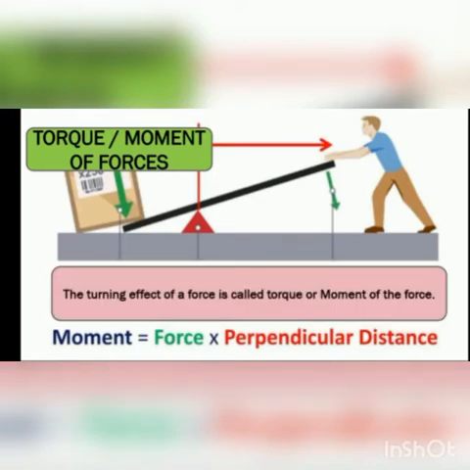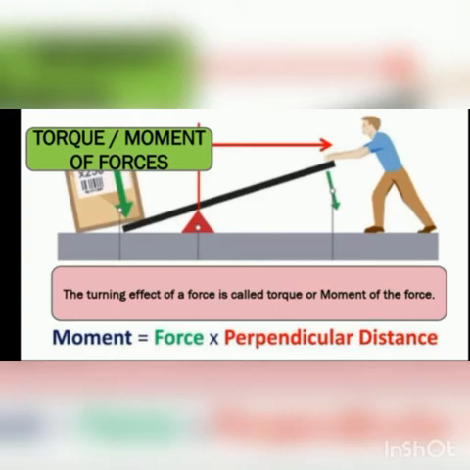Then is torque or moment of force. The turning effect of a force is called torque or moment of force. Like in the example here, a person is applying a force on some object and there is a distance between that person and the weight, and the weight is acting downward. So when a force is applied with some perpendicular distance, it causes the moment of force, and moment of force is represented as force multiplied by perpendicular distance. Perpendicular distance is also called the moment arm.